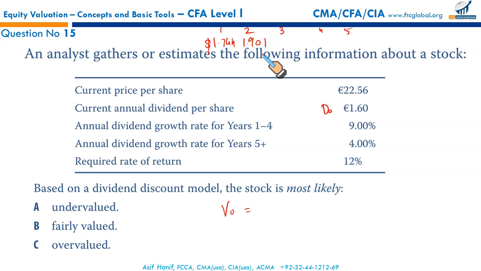Then the same dividend will grow at the rate of 9% again for year 3. It is going to be 2.072. For the 4th year, it will go again at the rate of 9%, 1.09, so it will give you 2.2585, which if rounded off gives you 2.259.